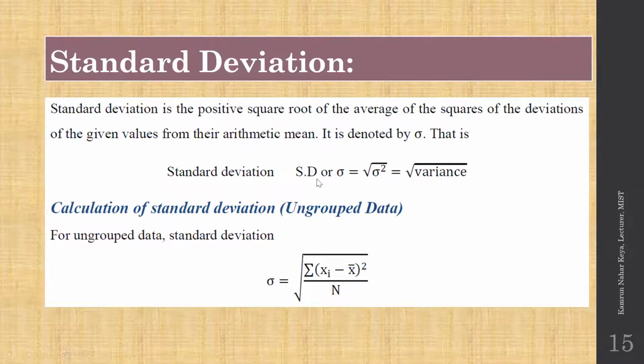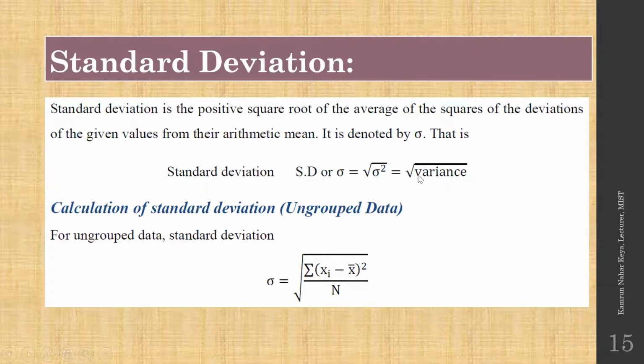So if we have the term SD in statistics, that means standard deviation. It occurs so many times that sometimes we write it just SD. If you see SD anywhere, then it will be standard deviation. So it's basically the square root of variance.